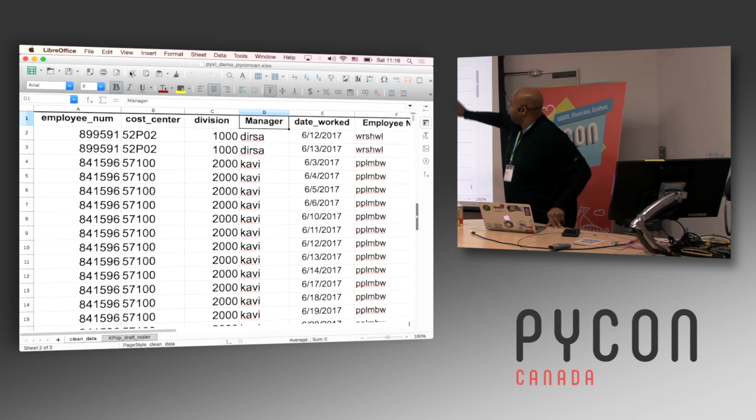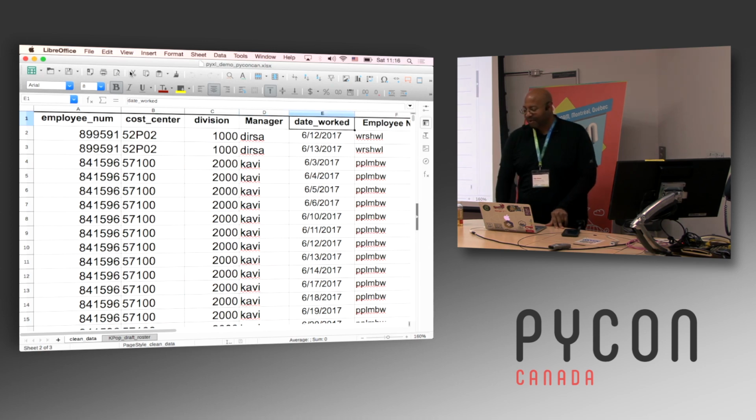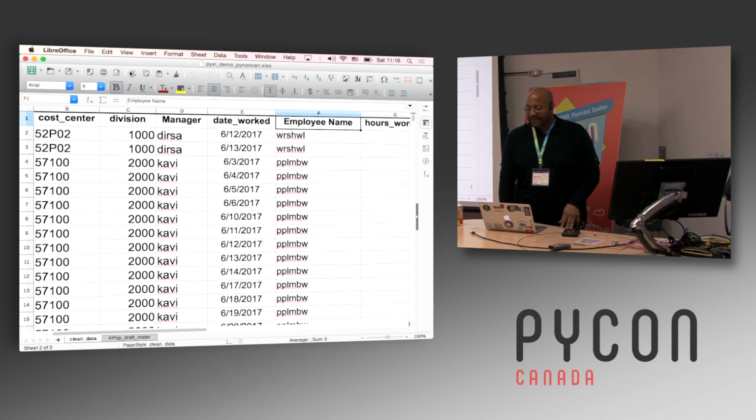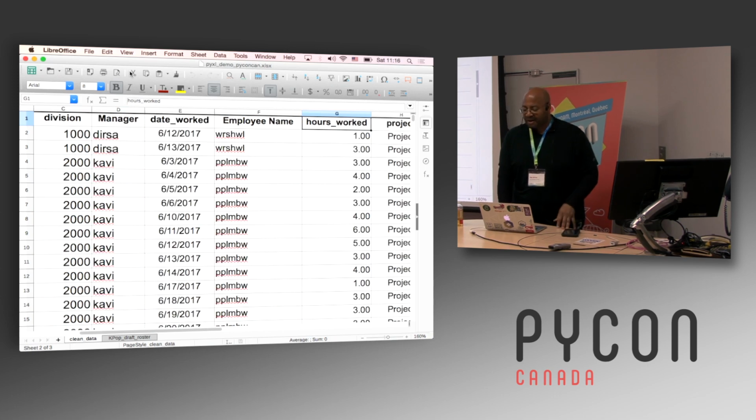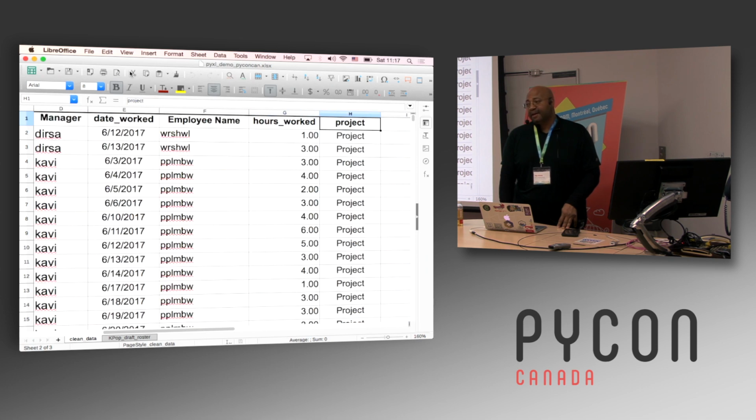And I've got sort of fictional random character names here. Those aren't real people. And then the date worked. So what was the day that that employee worked in the month? And so these are all days in June of 2017. Then the employee's name. And I've simplified this. I don't have first name, last name. In a real data dump, you'd have a first name and a last name. Here, I just have some random string of characters. And then how many hours did that employee work on that day?